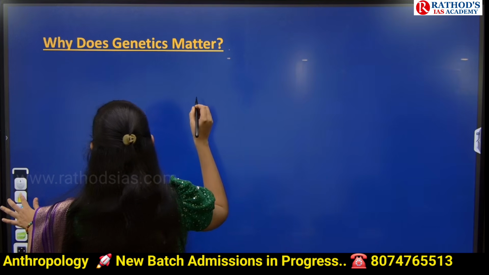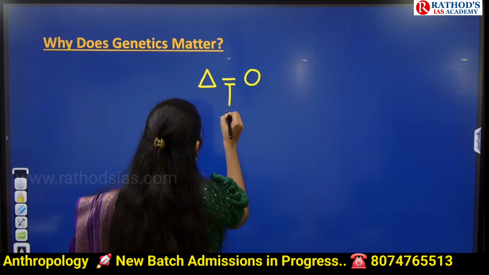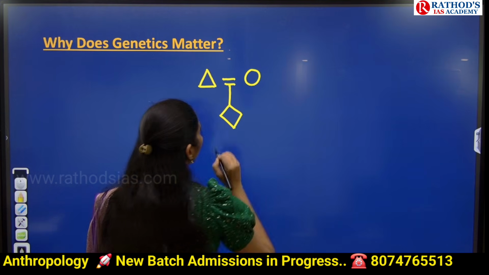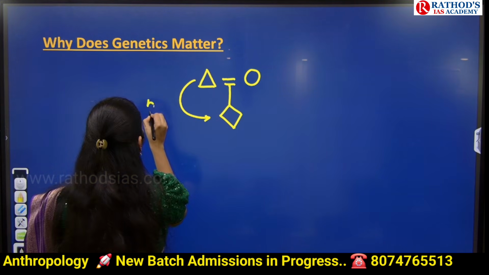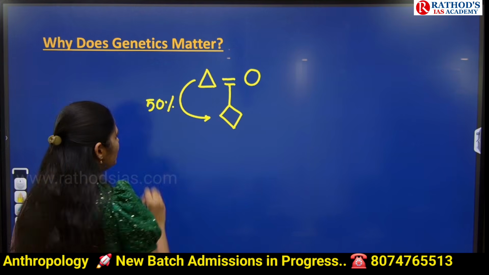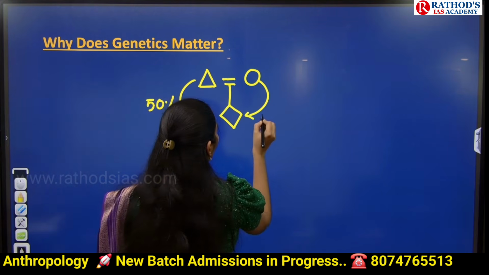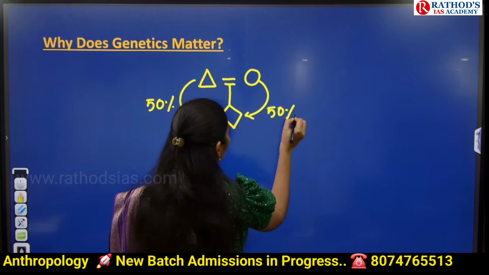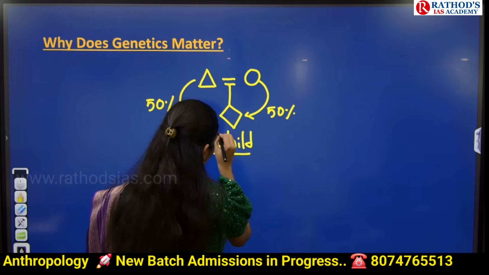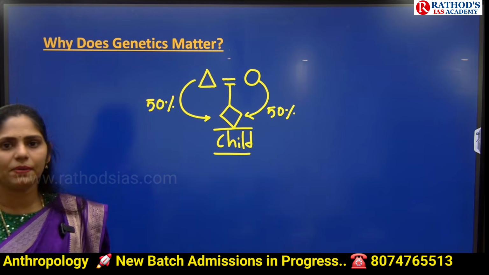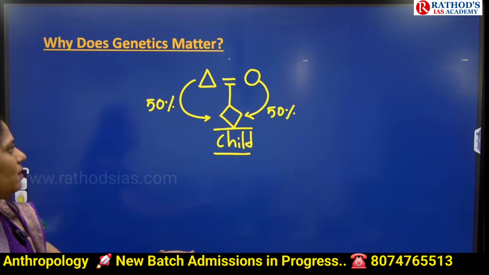So now let us see according to genetics what happens if you go for a consanguineous marriage. Let us take father, mother, and the next generation. From father, 50% of genes will be transferred to the next generation, and from mother again 50% of genes will be transferred to the child. Is that clear? For the child, 50% of genes come from father and 50% from mother.